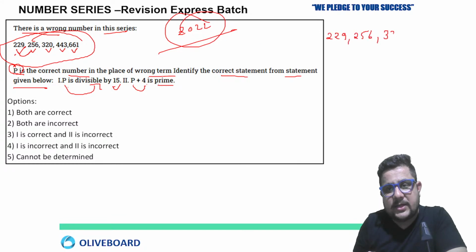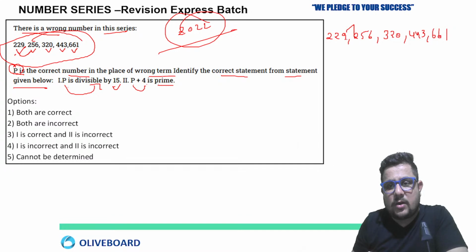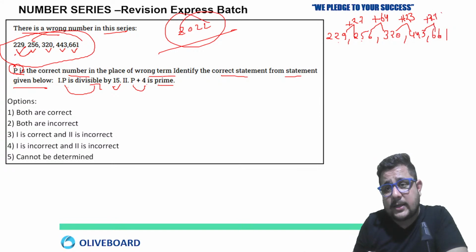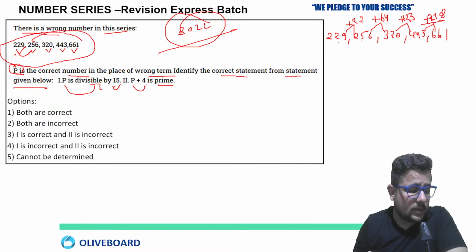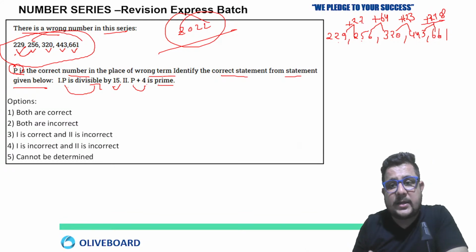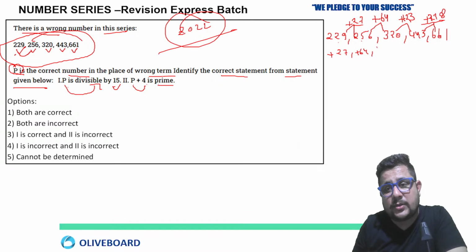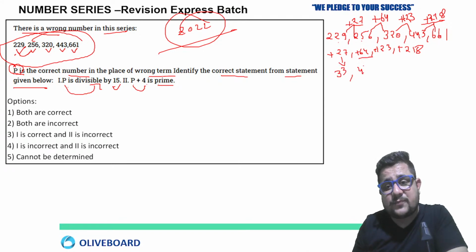Now see, 229, 256, 320, 443, 661. If we look, 229 to 256 is plus 27, 256 to 320 is 64, 320 to 443 is 123, and 443 to 661 is plus 218. Clear? So the pattern is: the first difference is 27, then 64, then 123, then 218. So 27 is 3 cube, next 64 is 4 cube.